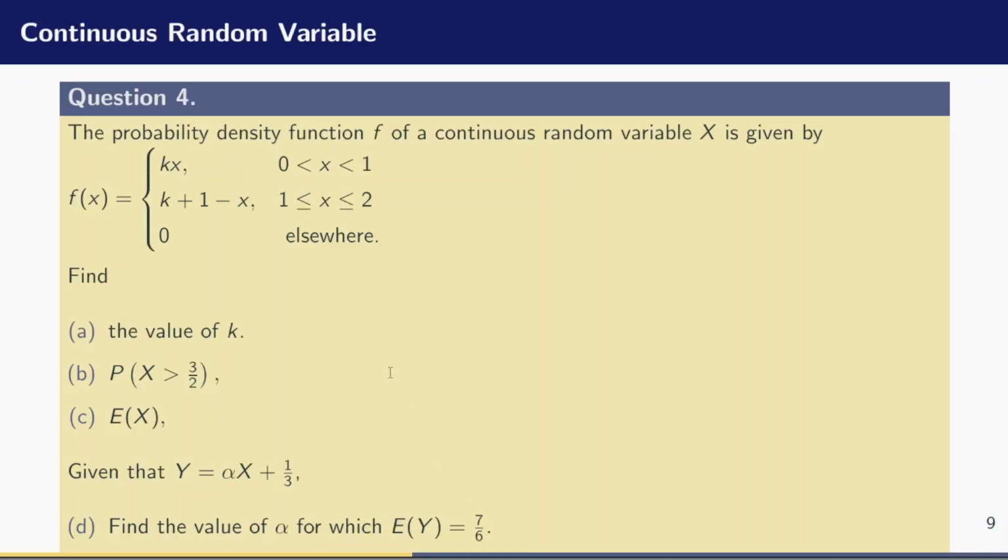So in this question, unlike the question which we just solved, question 3, this question is on continuous random variable. So that means we have to use another idea in order to solve this question. Now, in order to solve the question, we need to know what is a continuous random variable and how we are going to apply it to this question.